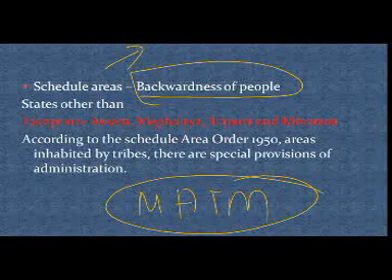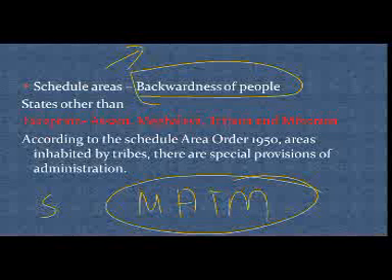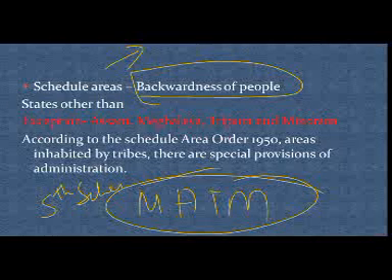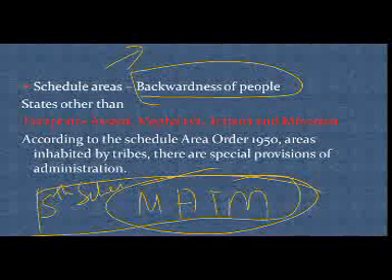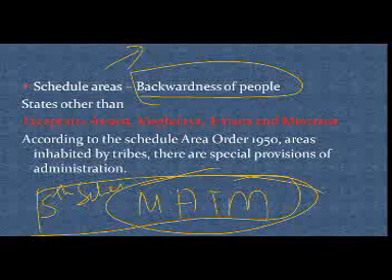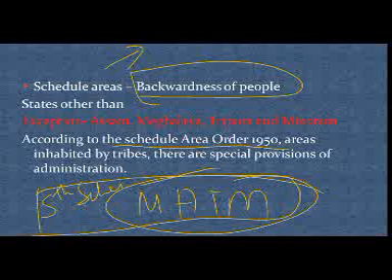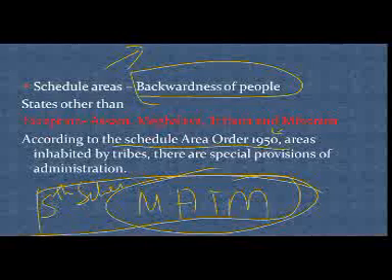Except these areas, all other states will be dealt with according to the 5th schedule. And whatever provisions we apply to these scheduled areas and scheduled tribes are given in the Scheduled Areas Order of 1950, which was passed of course in 1950.